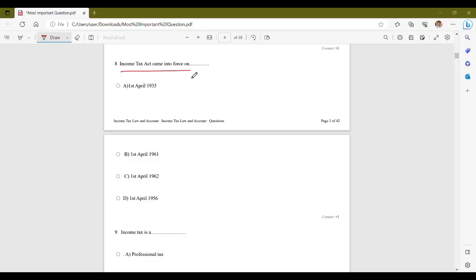Now, Income Tax Act came into force on. Your options are 1st April 1935, 1st April 1961, 1st April 1962 and 1st April 1956. So the correct answer is option C, that is 1st April 1962. Now, Income Tax Act was passed in the year 1961, but it was not in force until 1962. So when Income Tax Act came into force was on 1st April 1962.